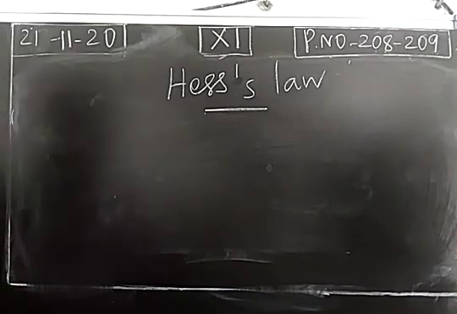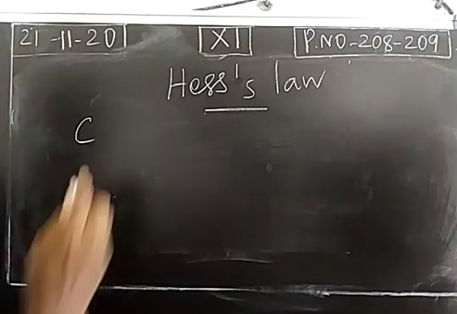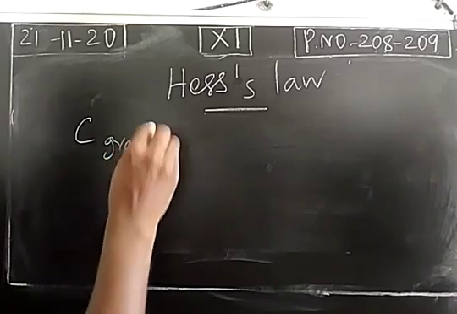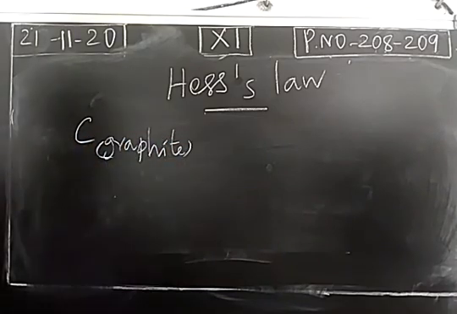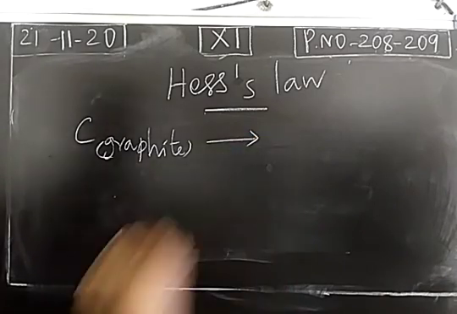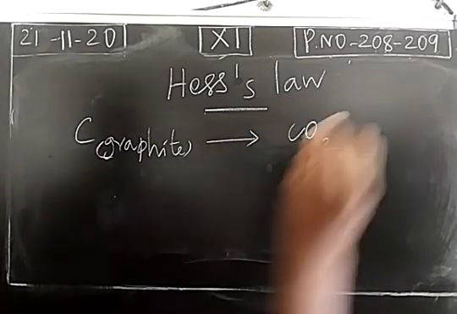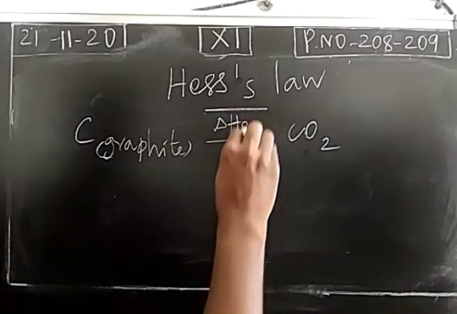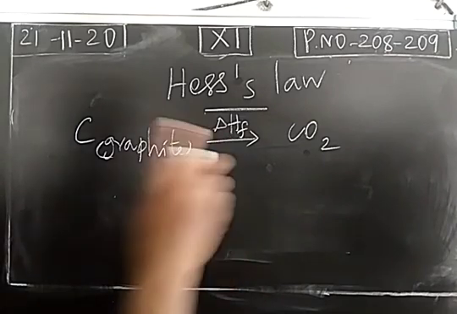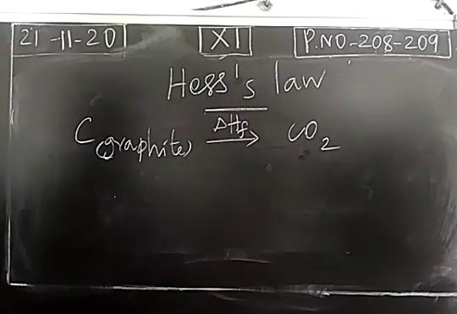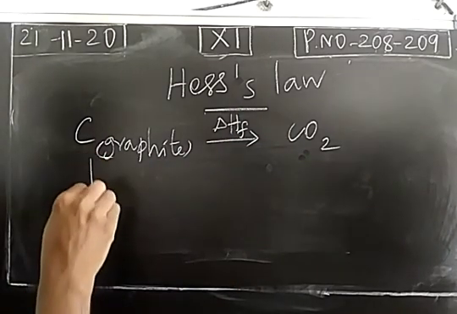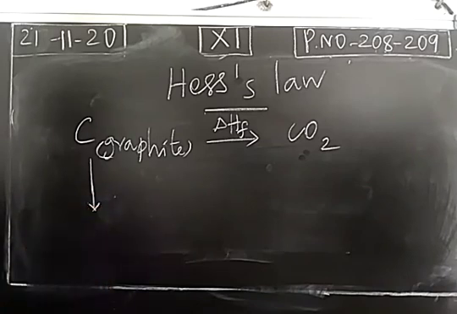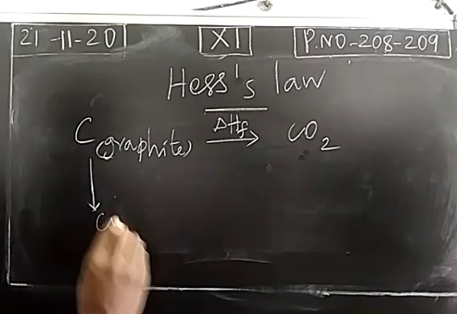Consider a combustion reaction. Carbon in the form of graphite is burnt in the presence of oxygen, and it forms carbon dioxide. This is called the formation, and the enthalpy change is denoted as delta HF, the enthalpy change of formation of carbon dioxide from carbon or graphite. This is a one step process. Another possibility is that the graphite will combine with oxygen to form carbon monoxide.